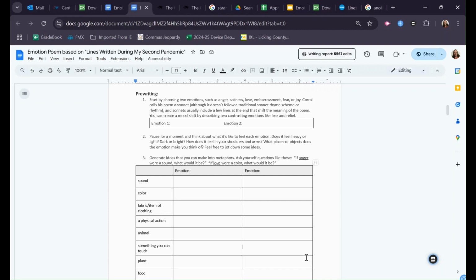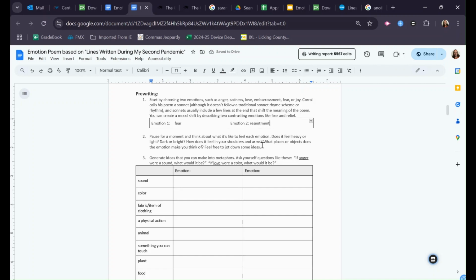Okay, regardless of whether you write your poem about one emotion or two emotions, I want you to do pre-writing for two emotions so that you have some options. So go ahead and choose two emotions, jot them down. I'm going to do mine here on fear and resentment.